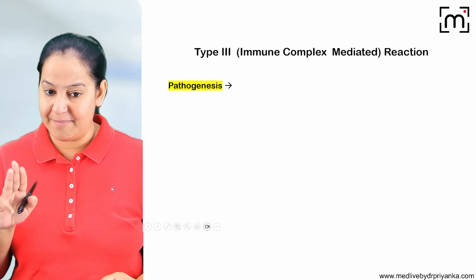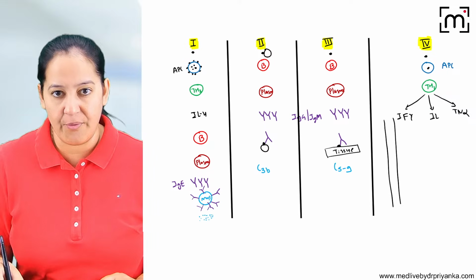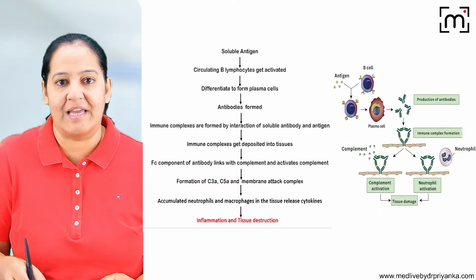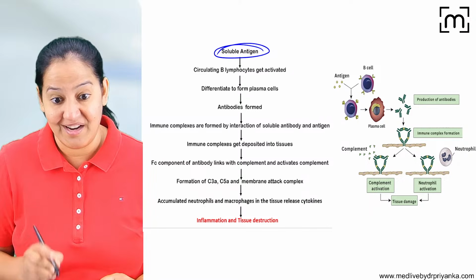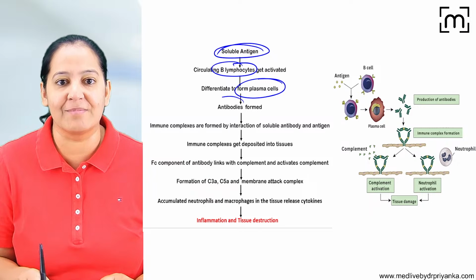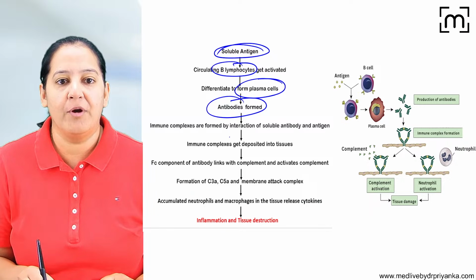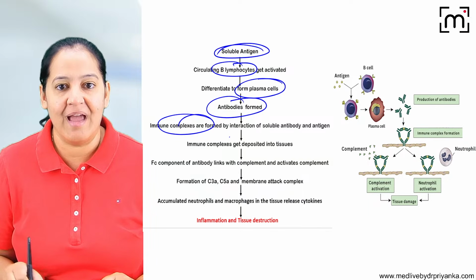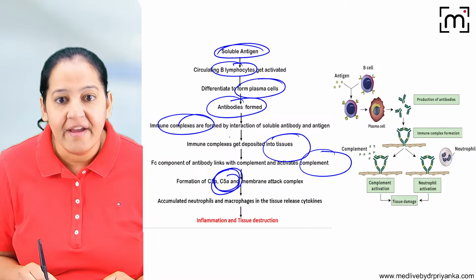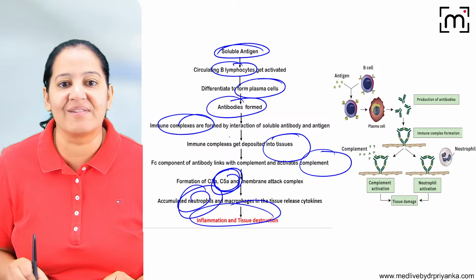So let me come to type 3. I've already explained type 3. We have already seen type 3 in parallel to type 2. Here also you can see the same. There is a soluble antigen activating B lymphocyte, which converts into plasma cell and forms antibody. Antibody will come and form the complex with the antigen. Antigen-antibody complex deposits over the tissue. They activate complement C5a. It will attract the neutrophils and result is inflammation.